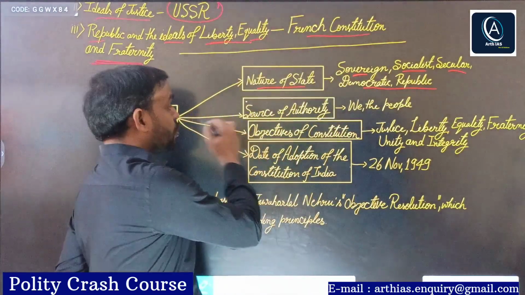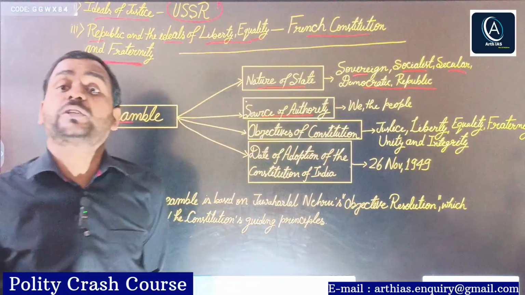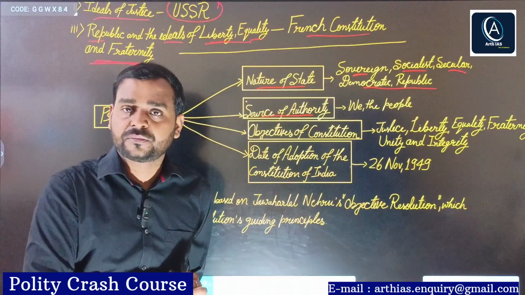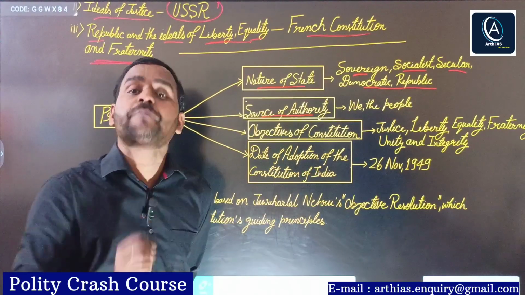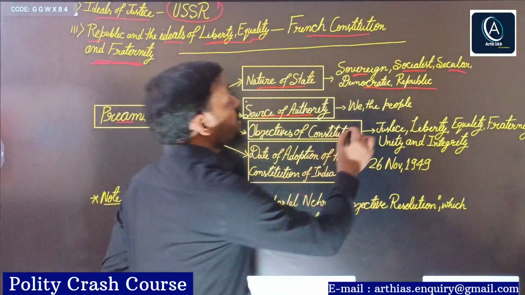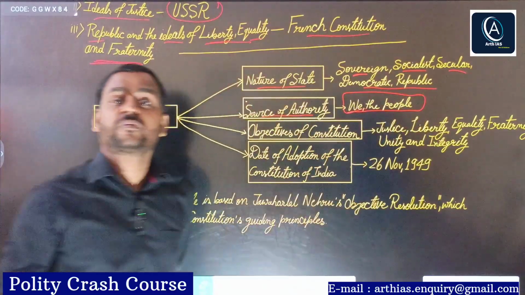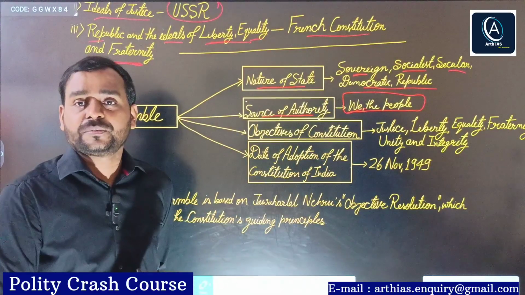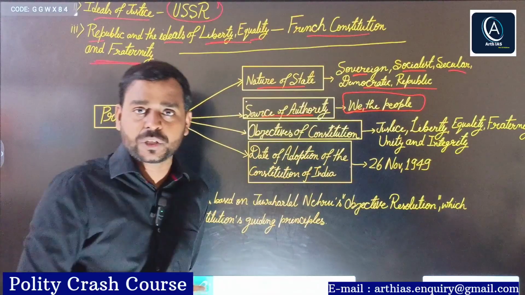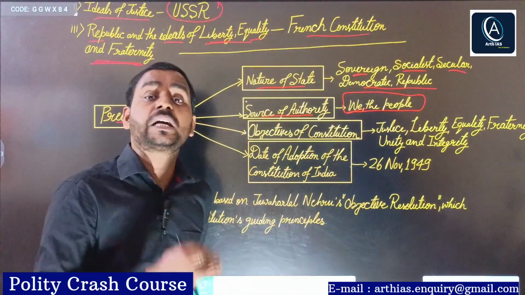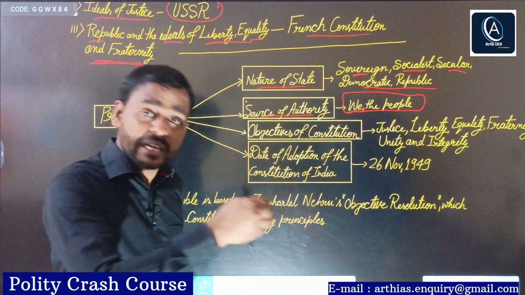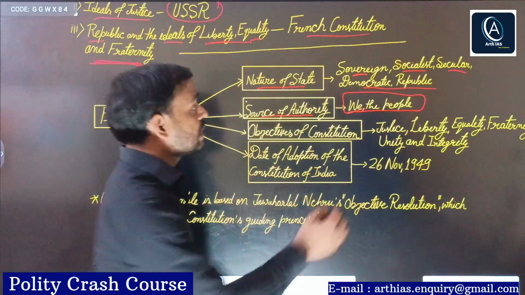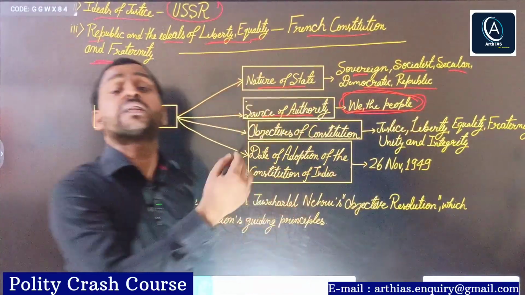Next, it talks about the source of authority. Source of authority means from where does the constitution derive its authority? Authority means legitimate power. So it is the people, we the people, right? We the people of India have the ultimate authority. We have given ourselves the constitution, and the constitution is nothing but a social contract between the state and people. So ultimately, the power lies with the people of India.